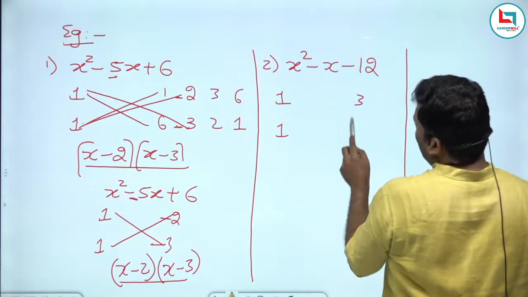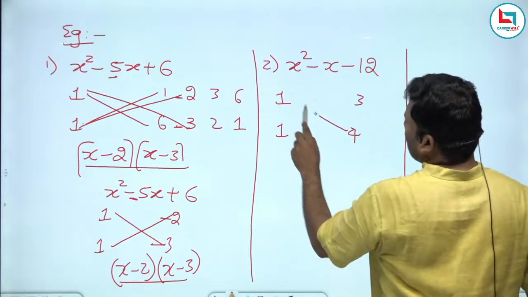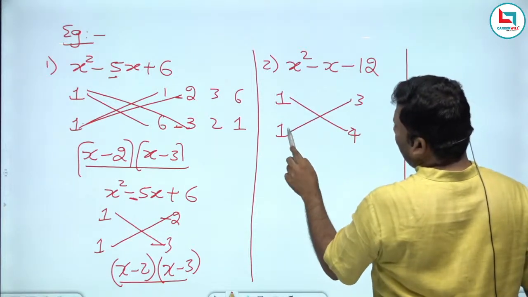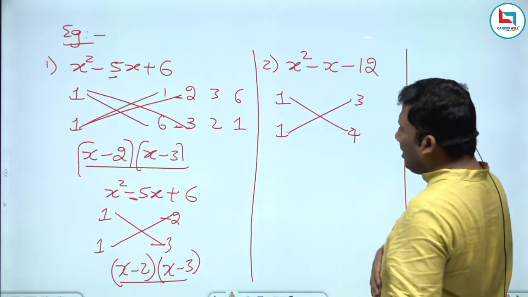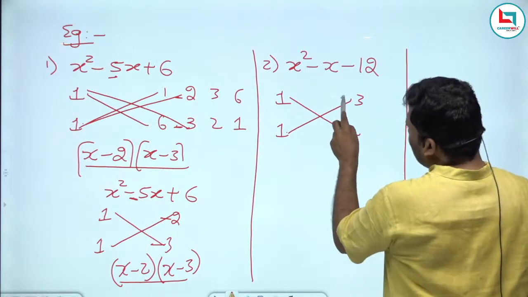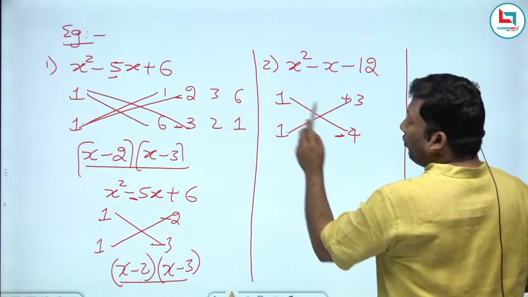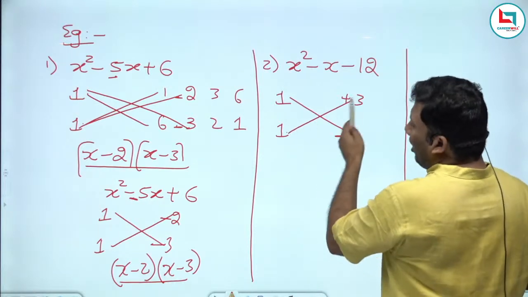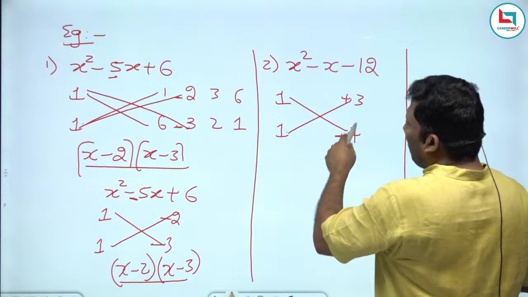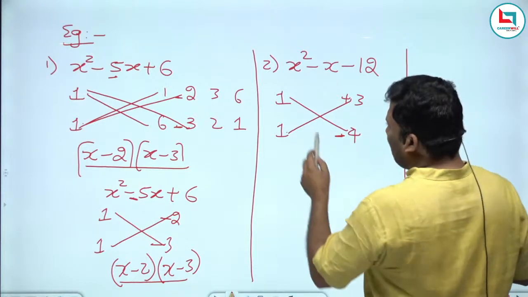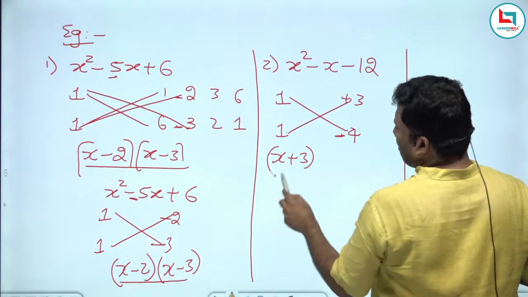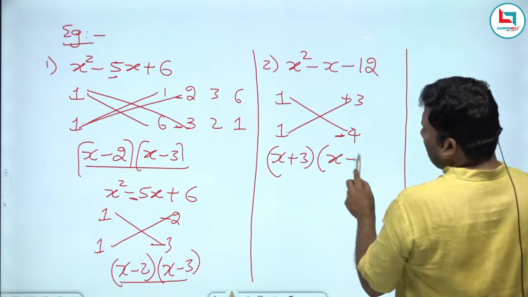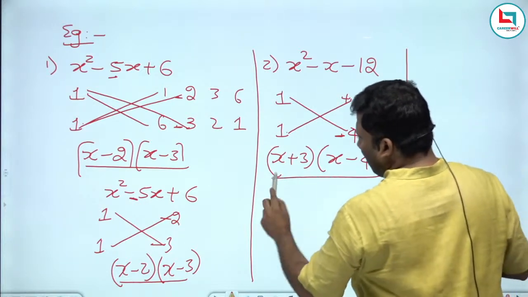12 is 3 into 4. Cross multiplication: 1 fours are 4, 4 plus 3 is 7. But how much do I require? Minus 1. Minus 1 means it will be like this: minus 4 into 1 is minus 4, 1 into plus 3 is plus 3. Minus 4 plus 3 is minus 1. So 1 into x plus 3, it is x plus 3, and 1 into x minus 4, it is x minus 4.